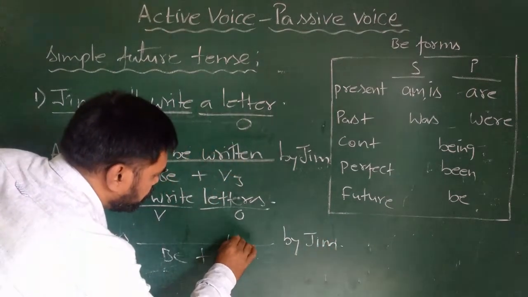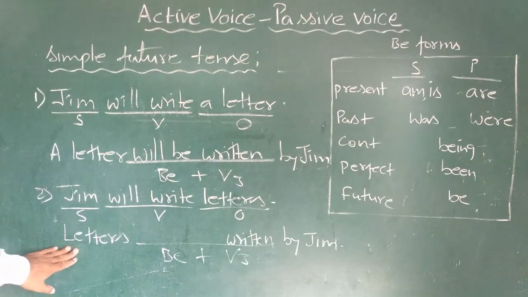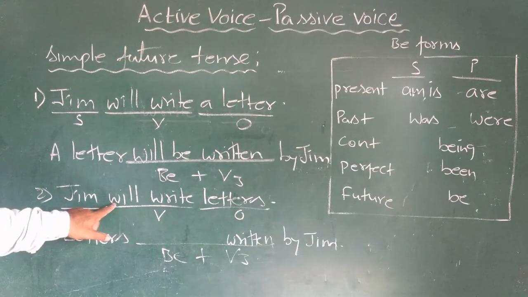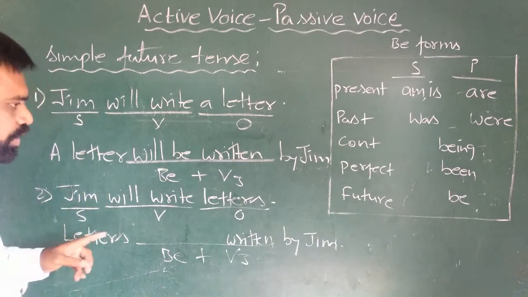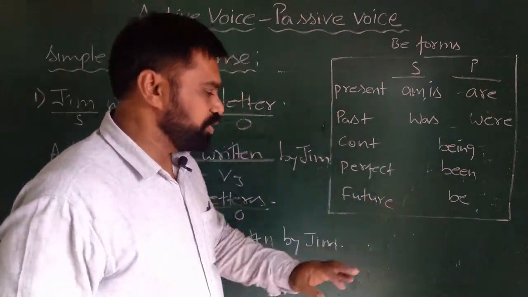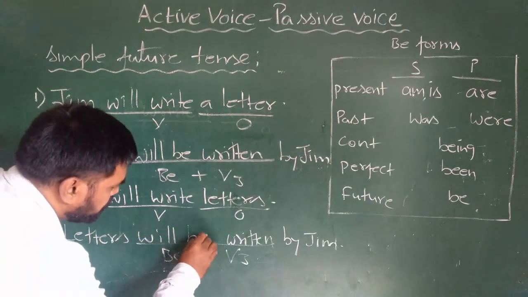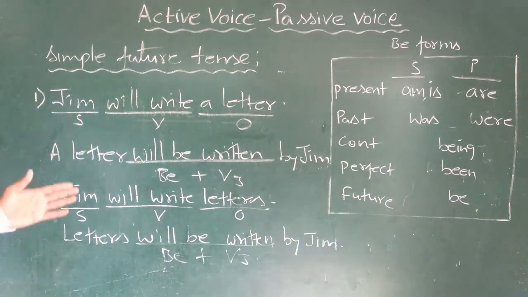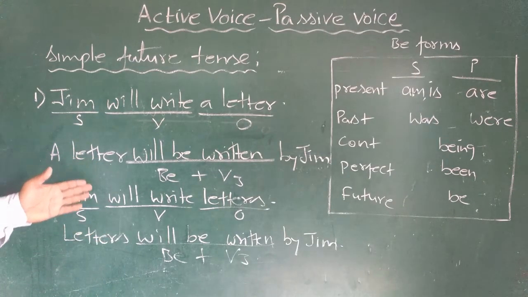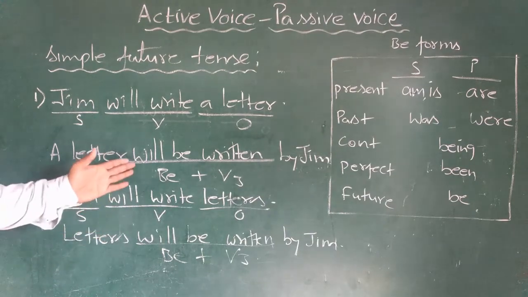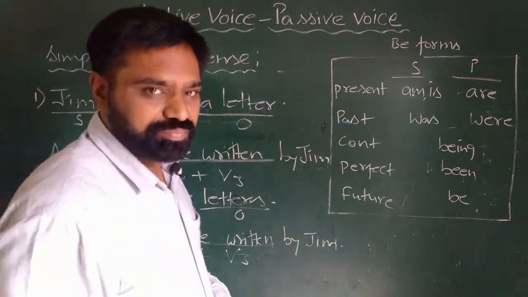Now V3 we know written. Letters is plural, verb is simple future. So for simple future we'll take will, and for be form we will take be. Letters will be written by Jim. So it doesn't make any difference whether the object is singular or plural in case of simple future tense. In both the way the answer comes the same.